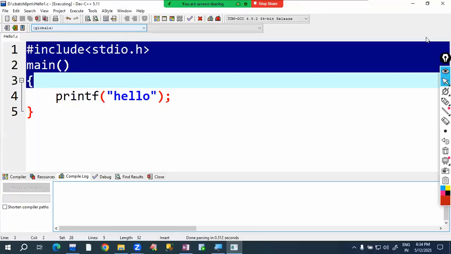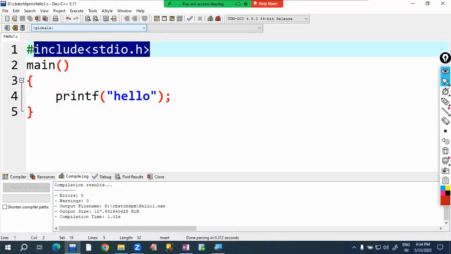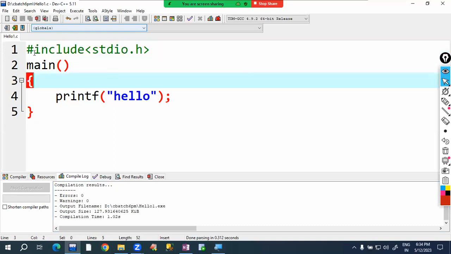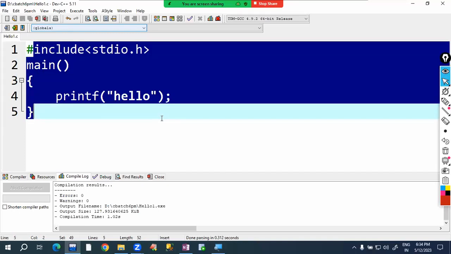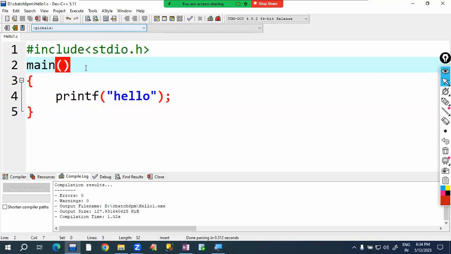So here in this program, this line we have to understand. Here hash means preprocessor. With a hash symbol, compiler understands that before going to compile this program, that has to run some program, like that compiler understands.